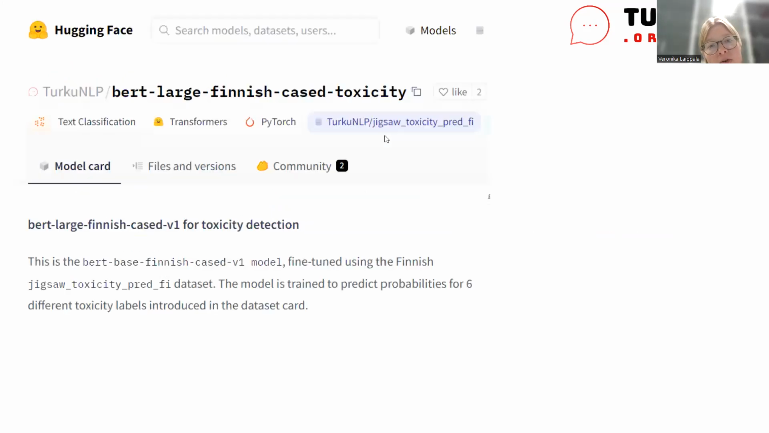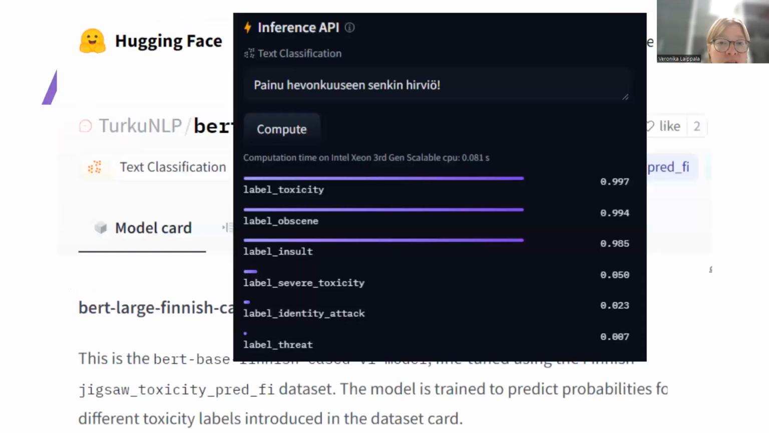The outcome, the toxicity detection model and the data, is available on GitHub and also on Hugging Face, as you can see. And you can also test the toxicity detection tool here. For instance, if I give this nasty thing to the model, it will predict that it's toxic with quite a high score. Also, it's pretty sure it's obscene and an insult, which I think makes sense here. Then you see that it's less of a threat and less of an identity attack, etc. So it seems to work pretty nicely.